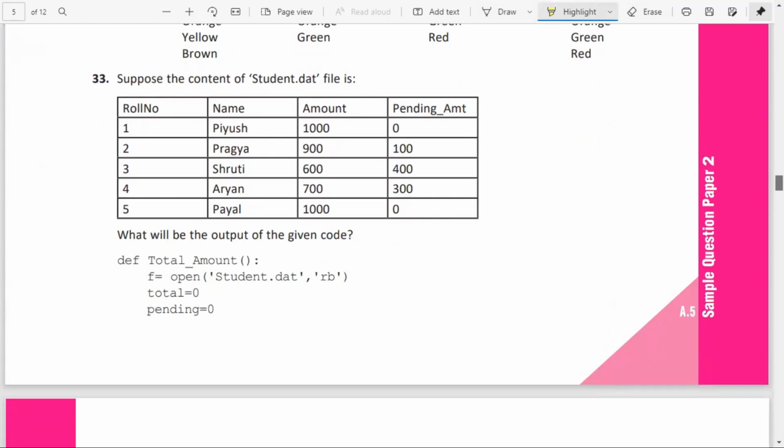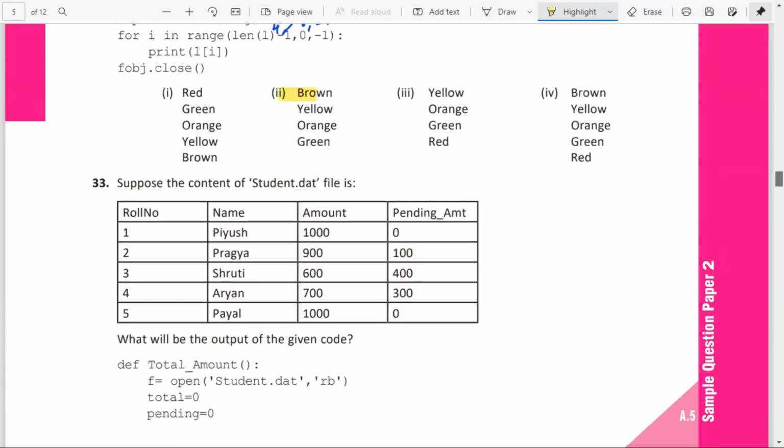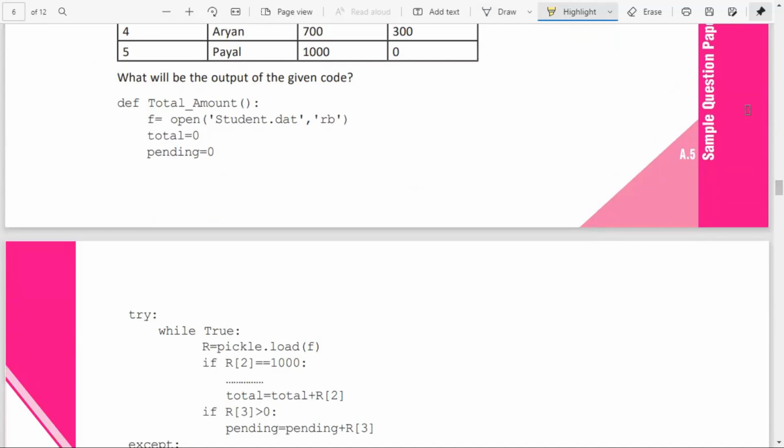Question 33. Suppose the content of student.file is this one. This is the content. And what will be the output? Okay, the function is created. Open the file, total pending equal to 0. You read the file and store its value. R of 2 means that amount column. If it is 1000, what is the statement you have to fill in over here?